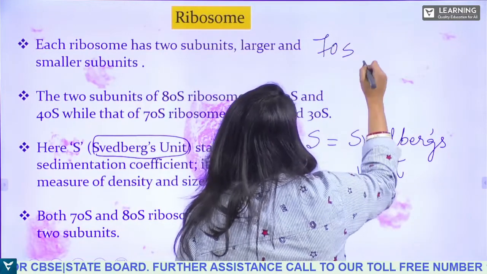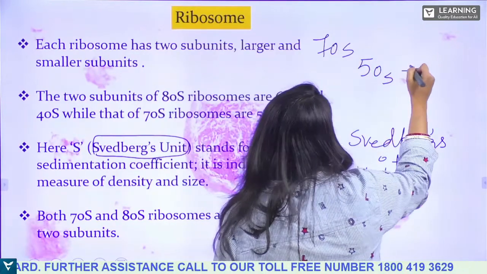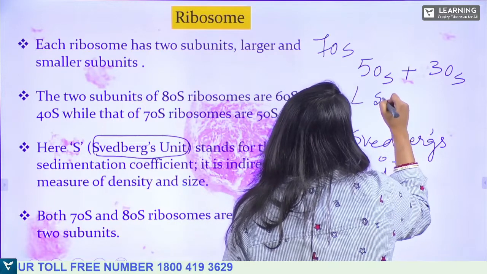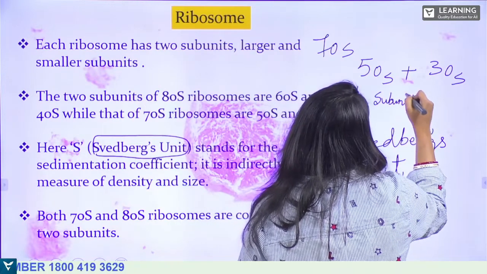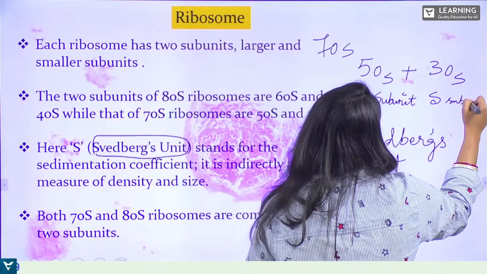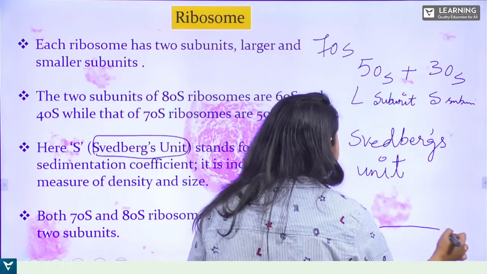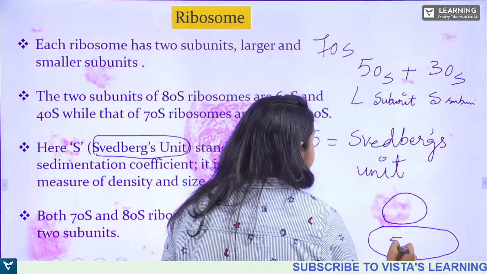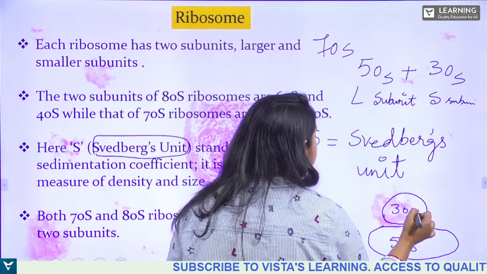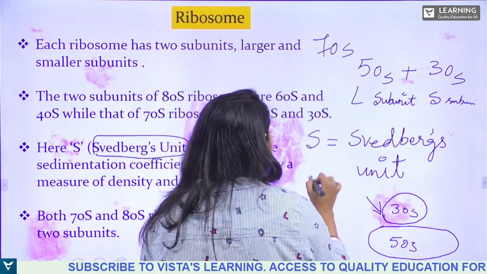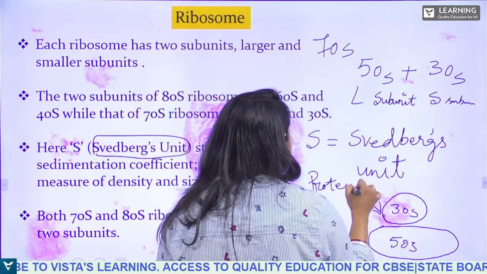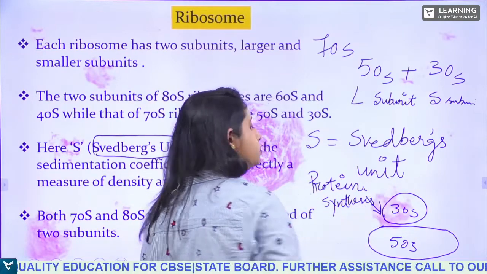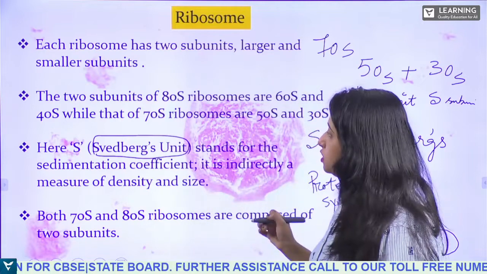Now, 70S is divided into 50S plus 30S. One is the large subunit and this one is the small subunit. This is large and this one will be small. This one will be 50S, this one will be 30S, and this is responsible for protein synthesis, that is the translation process. In the process of translation, it is required.